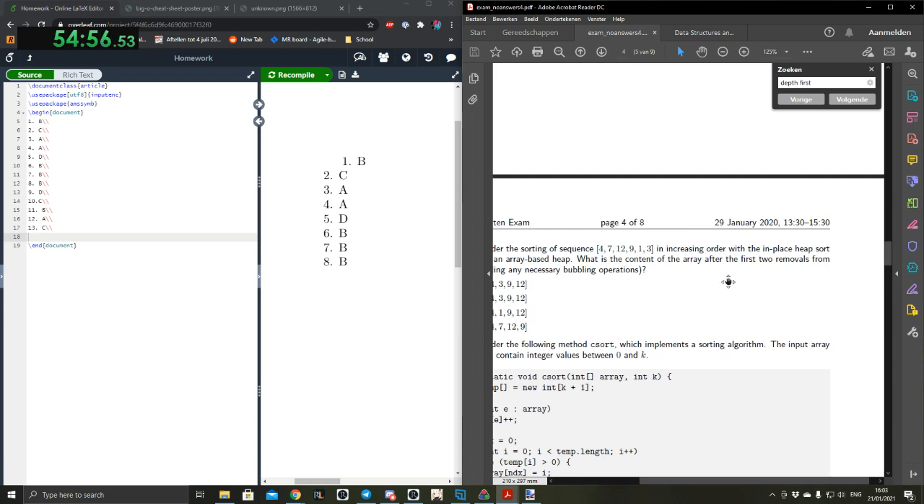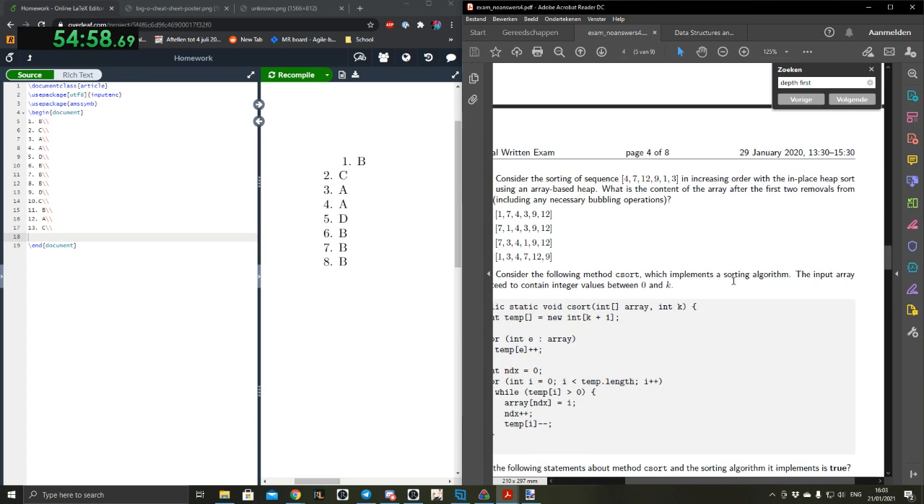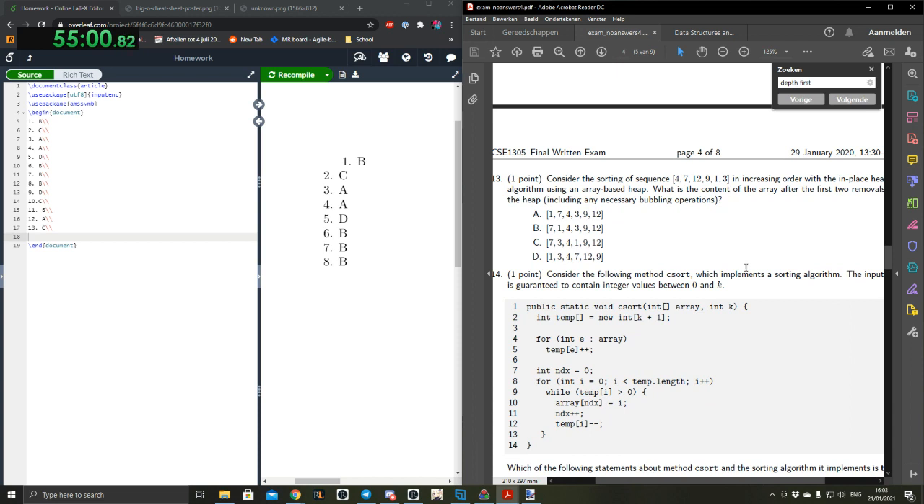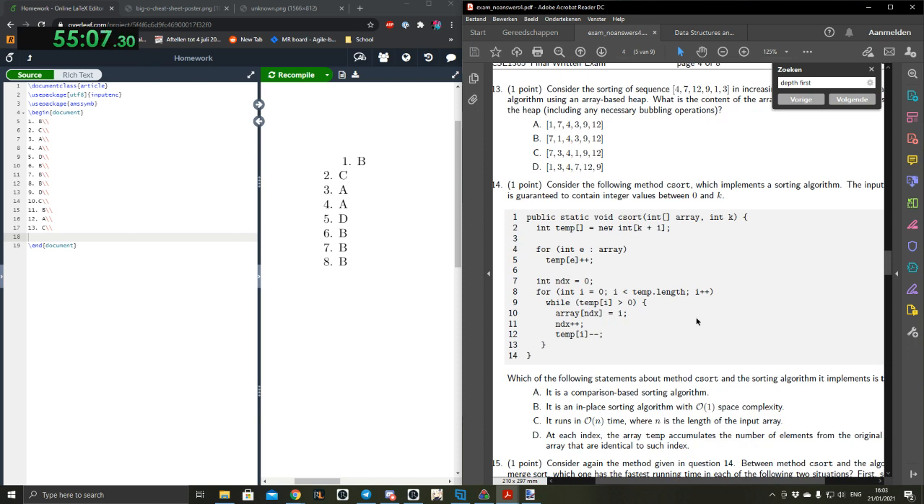Consider the following method C-sort, which implements a sorting algorithm. The input array is guaranteed to contain integer values between 0 and k. Is it? Oh, never mind. I was about to say, are they distinct? But no, because it's a value you can repeat because you're just given k.